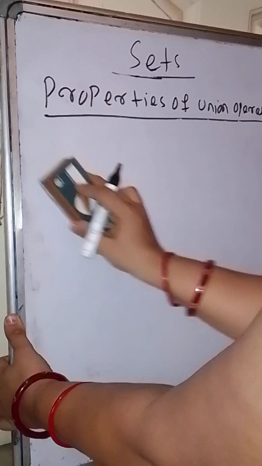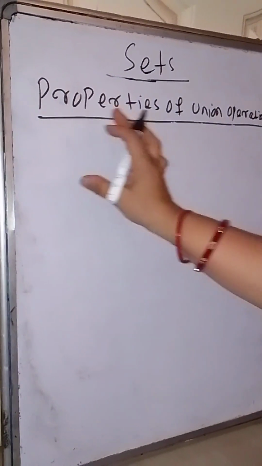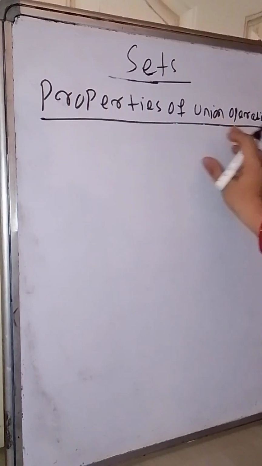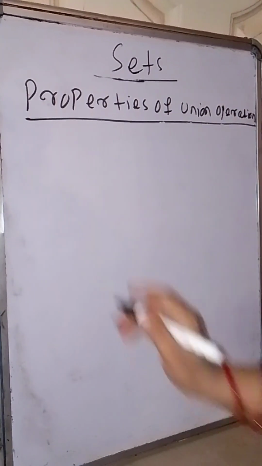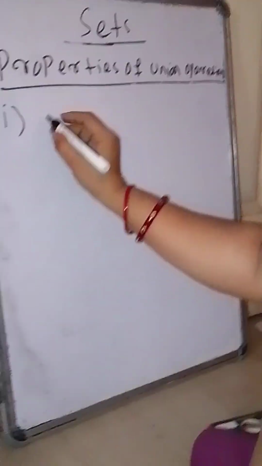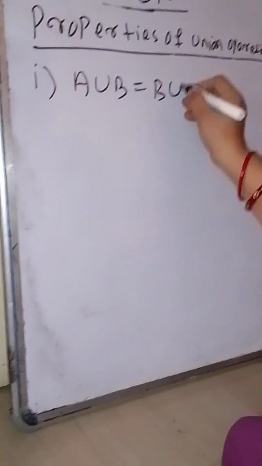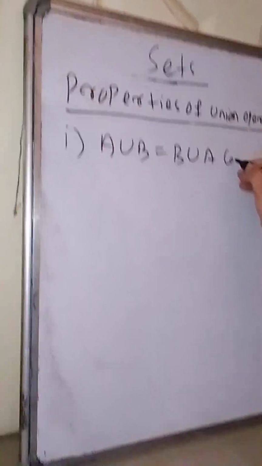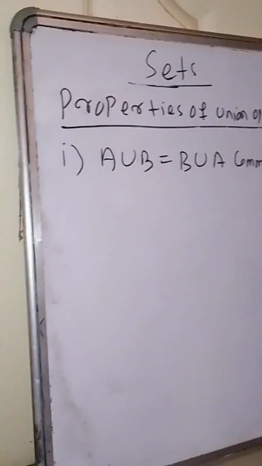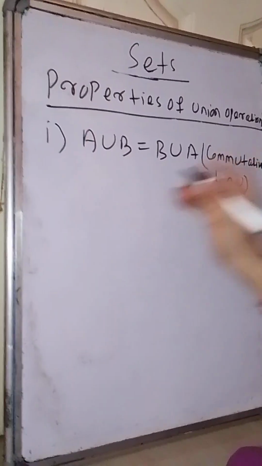Depending upon the operation and on the numbers. Now here the operation is our union operation, and instead of numbers we are taking sets. So the first property is A union B is equal to B union A. This is called the commutative law.